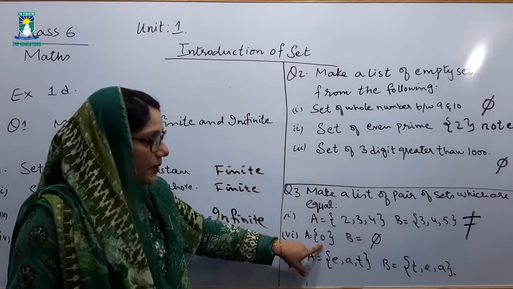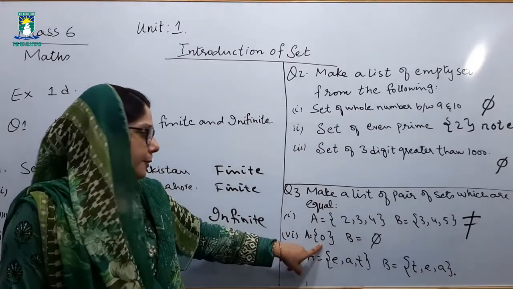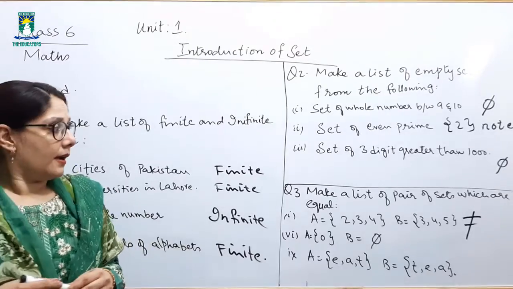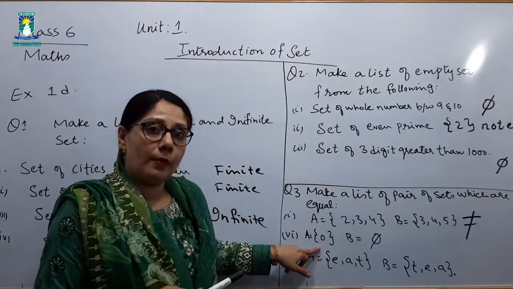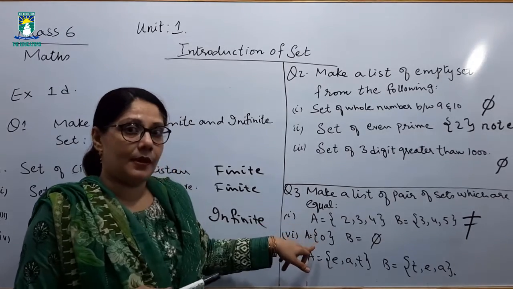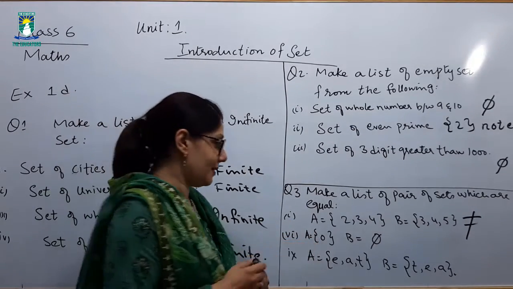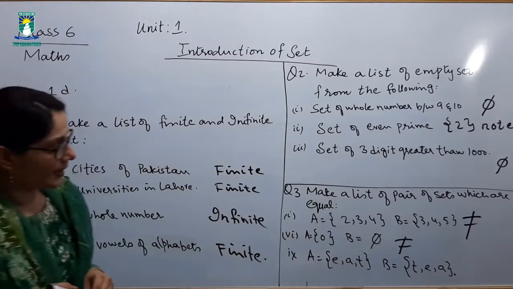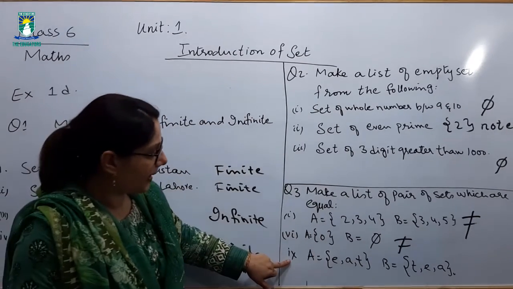Now A is equal to 0. One element is present. B is empty. I have previously told you that 0 doesn't mean that there is no member or that it is empty. No, it is an element. It does not mean that this set is empty. So this is not equal. Now comes the next part of your exercise, question number 3.